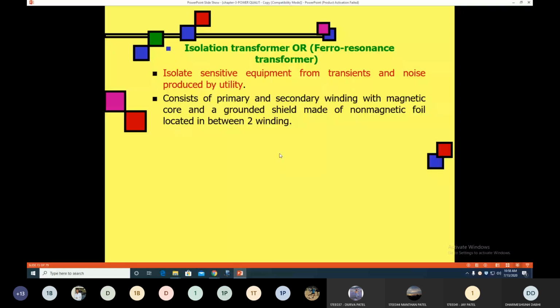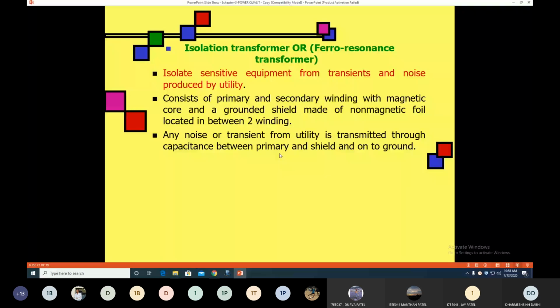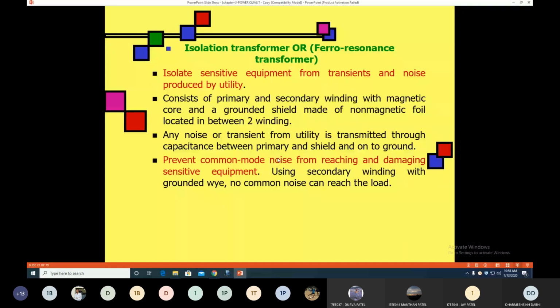So when any noise or transient from the utility side is transmitted through the capacitance created between the primary and the shield, this noise or transient passes to the ground through this capacitance. That's why it provides protection against any transient or noise. Like noise filters, it also prevents common mode noise from reaching and damaging the sensitive equipment.